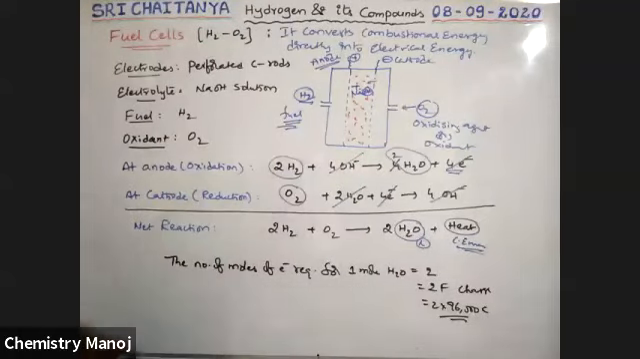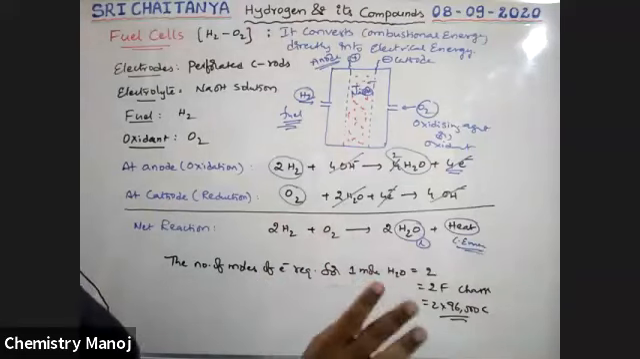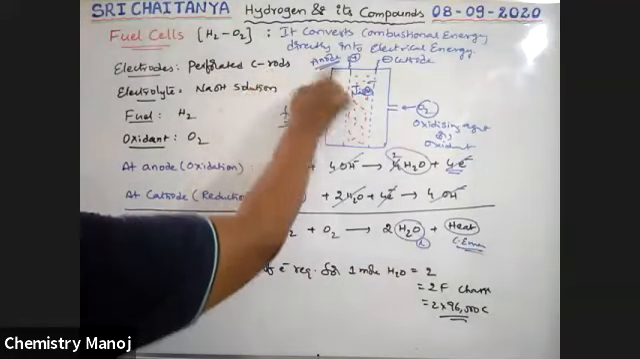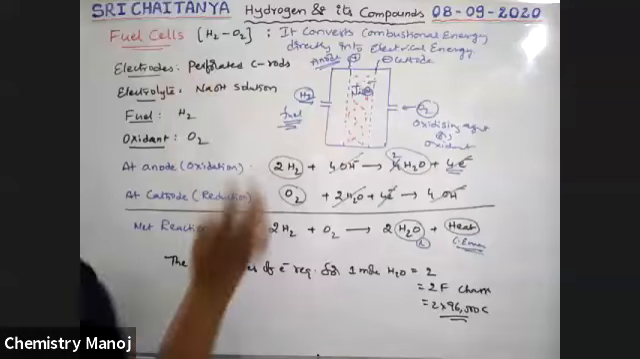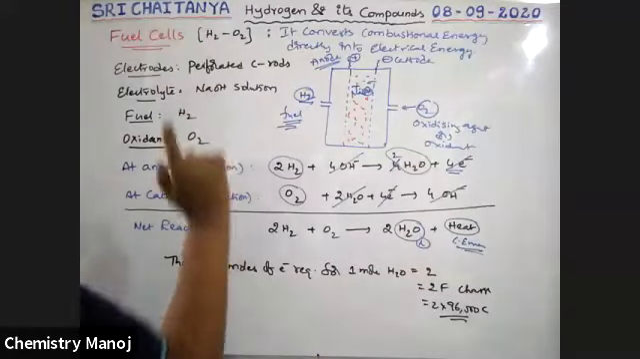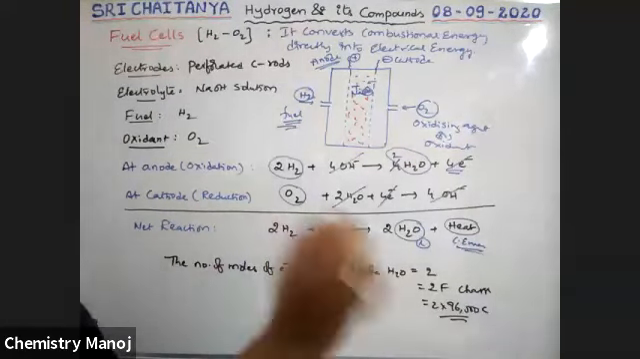So this is about fuel cells, boys. Here you should remember which are the electrodes. They are carbon rods. Here NaOH is the electrolyte. Hydrogen acts as a fuel. Oxygen acts as an oxidizing agent. These are the only requirements.